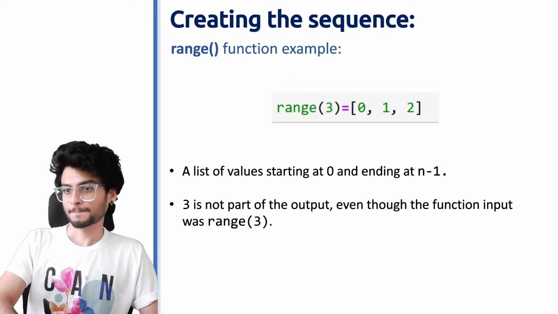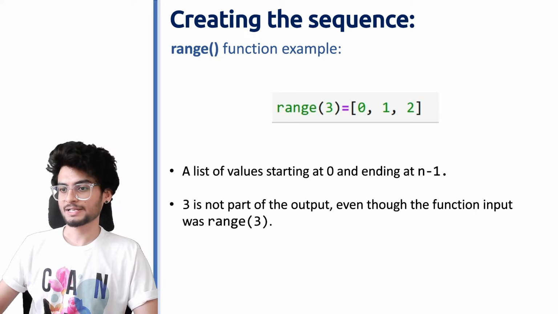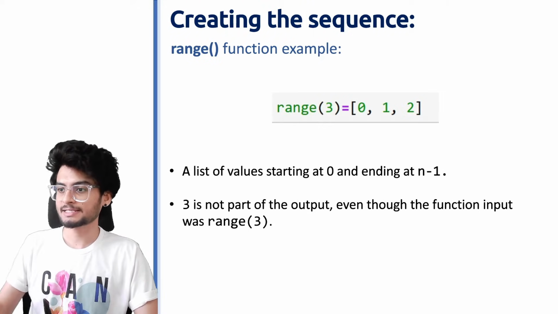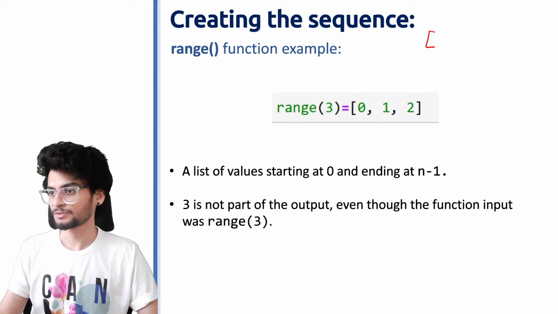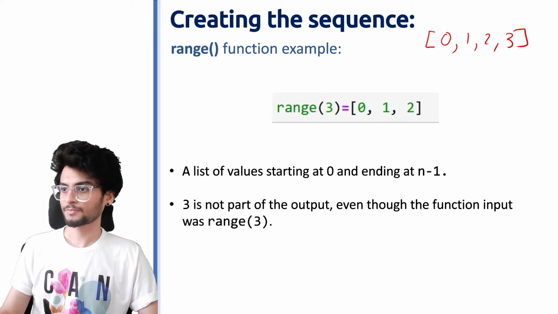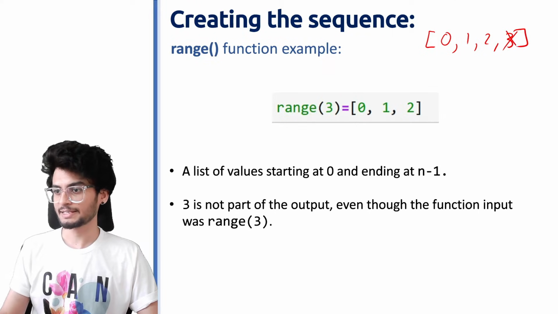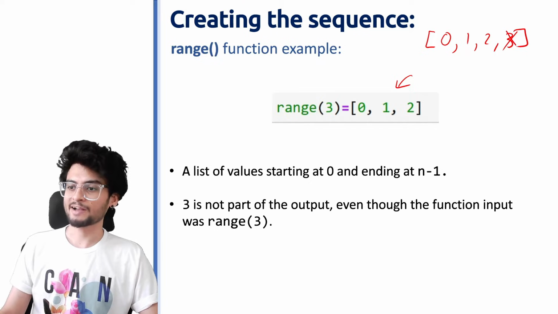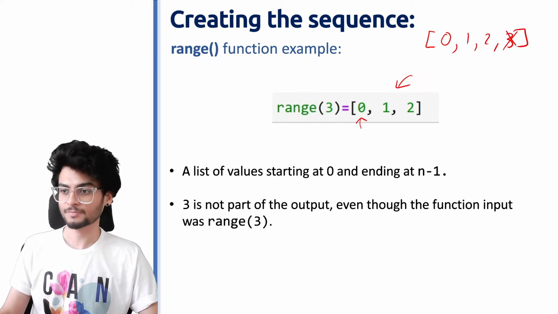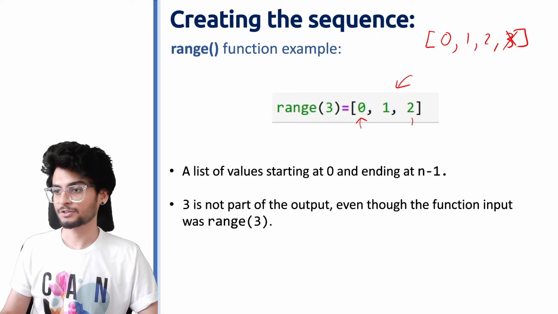So let's understand how the range function is working. Let's say I want to create a range like this 0, 1, 2, or 3. Let's just take this example. I want to create a range which always starts from 0 and ends at 2.